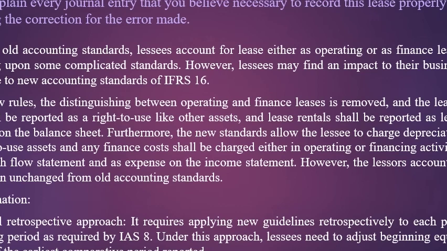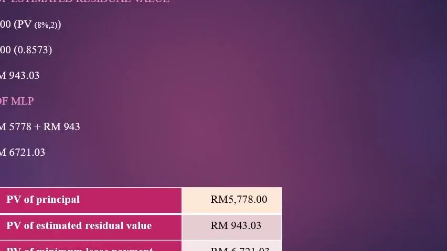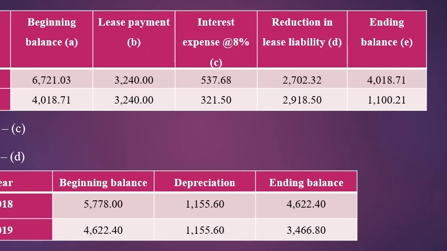Under the full retrospective approach, it requires applying the new guidelines retrospectively to each prior accounting period as required by IAS 8. Under this approach, lessees need to adjust the beginning equity balance of the earliest comparative period reported. This is the calculation of the present value of estimated residual value and the present value of minimum lease payment. The first table shows the calculation of beginning balance, lease payment, interest expense, reduction in lease liability, and ending balance. And the second table shows the calculation of the depreciation.